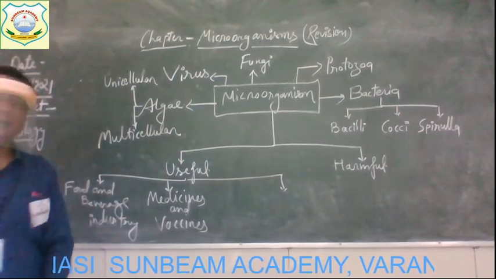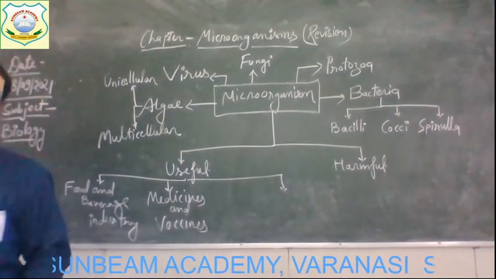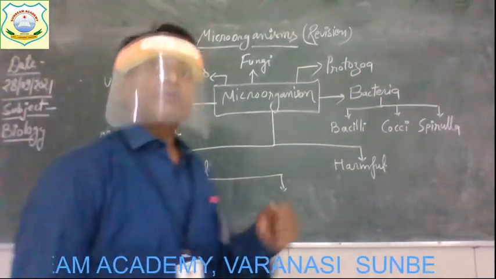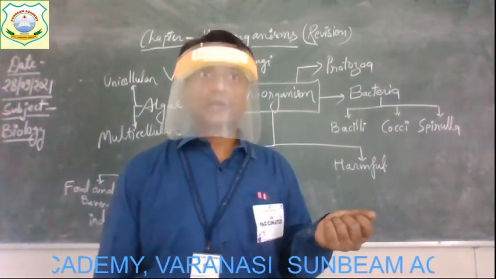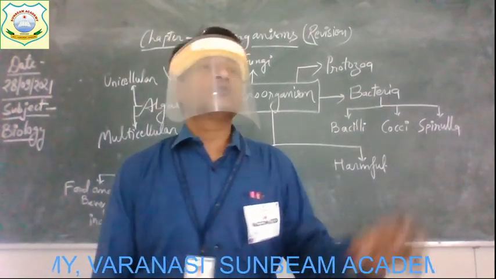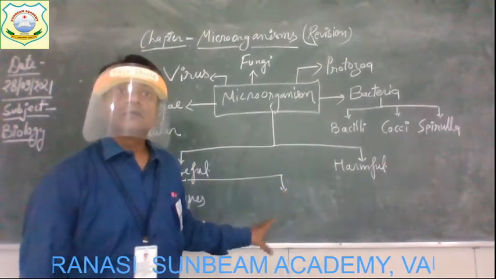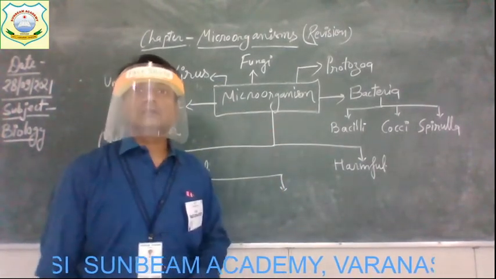You know very well the medicines and the vaccines, they both protect us from certain diseases. Is it not? You must have heard about antibiotics. When we fall ill sometimes, the doctor prescribes antibiotics. So mostly the antibiotics are made up of what? Certain microorganisms, especially fungi.